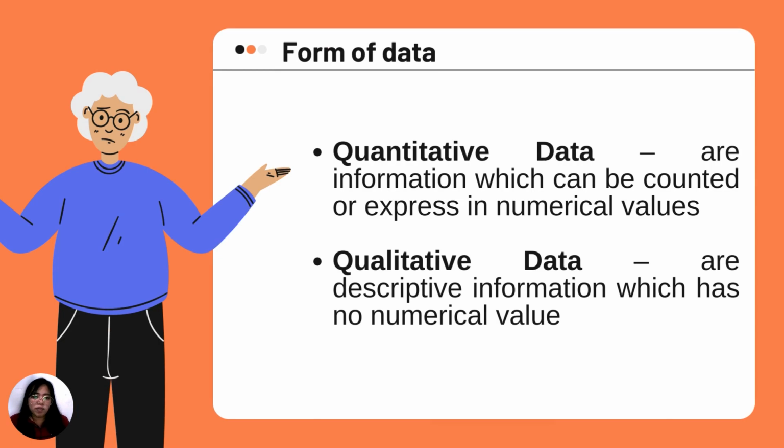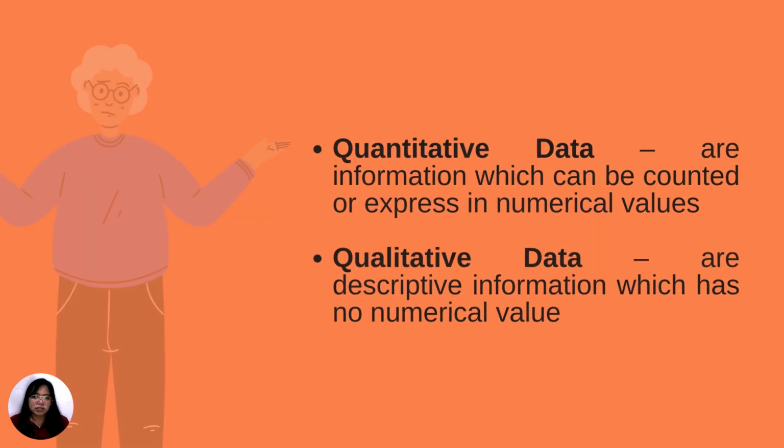Next, what are the forms of data? We have the quantitative data and the qualitative data. For the quantitative data, these are information which can be counted or expressed in numerical values. So it means, ibig sabihin, in numbers. Now, qualitative data are descriptive information which has no numerical value. So this does not talk about numbers. Most probably, qualitative data talks about words, expressions, but quantitative is more on the numerical values like numbers.